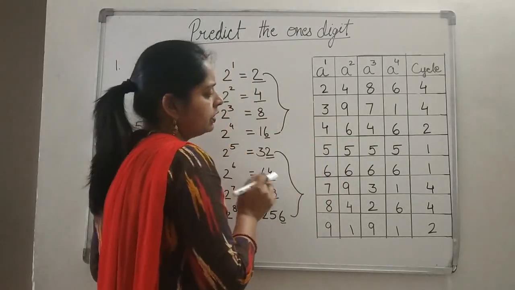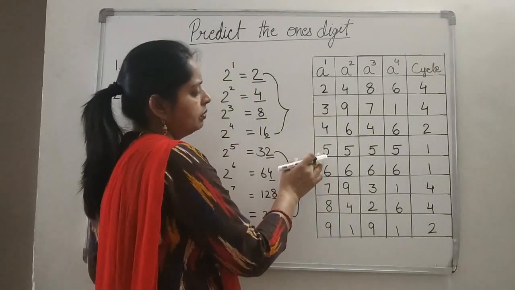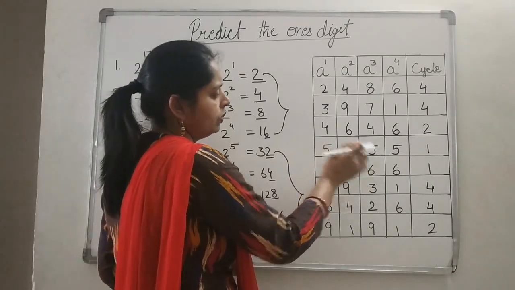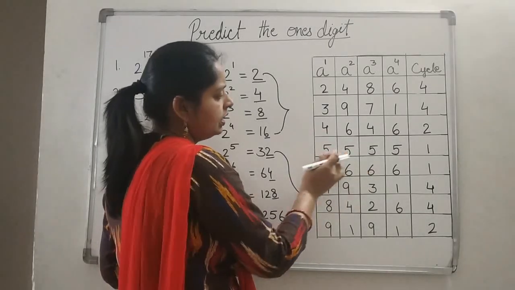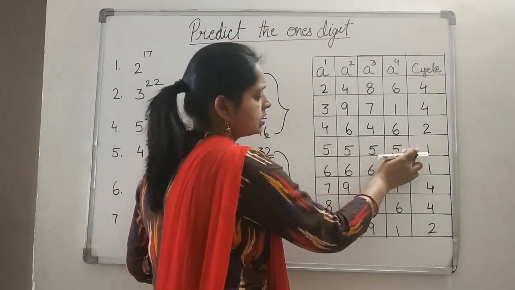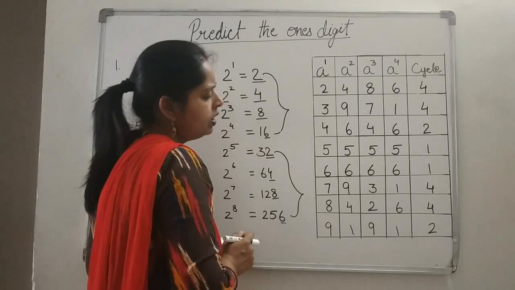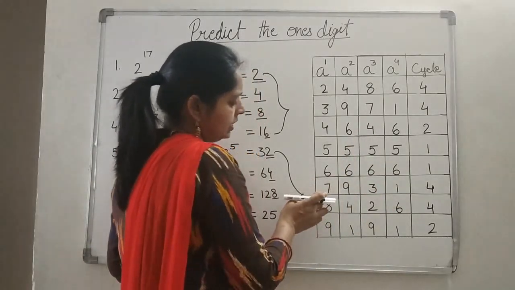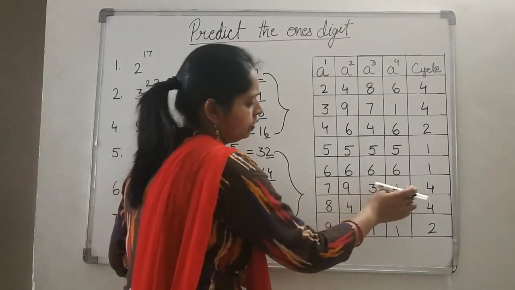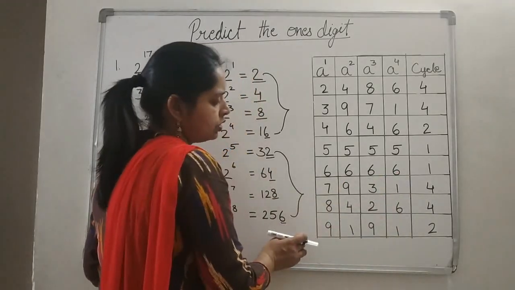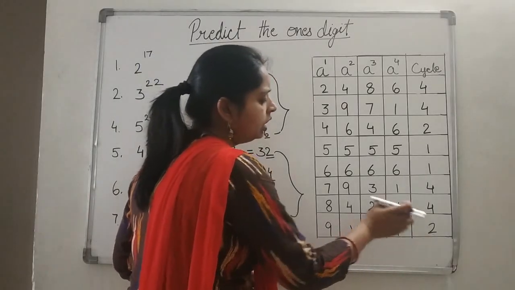In case of 5, 5 multiplied by 5 gives 25. Then again multiplied by 5 gives 125. You can see every time the answer ends in 5 only. So it has a cycle of 1. In case of 6 also we have a cycle of 1. In case of 7 we have a cycle of 4. In case of 8 we have a cycle of 4. And in case of 9 again we have a cycle of only 2.